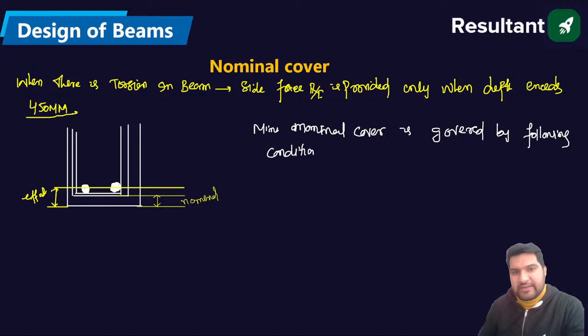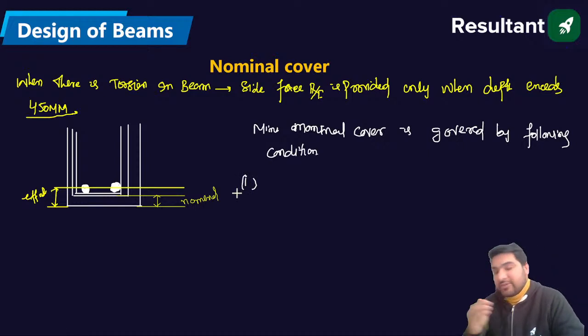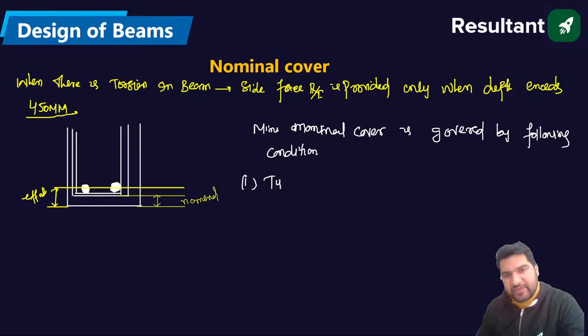What is the condition? The first condition, sir, is the type of structure member, whether it is the beam, the slab, or the footing. We'll be providing different nominal cover. So it depends on type of structure, guys.